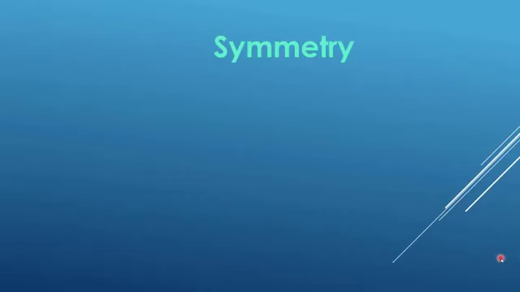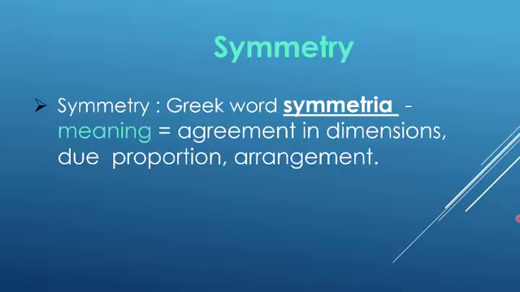Symmetry. Symmetry is a term derived from the Greek word symmetria, meaning agreement in dimensions, due proportion, arrangement. Symmetry in everyday language refers to a sense of harmonious and beautiful proportion and balance. If we define symmetry biologically, it is the repetition of the parts in an animal or plant in an orderly fashion.